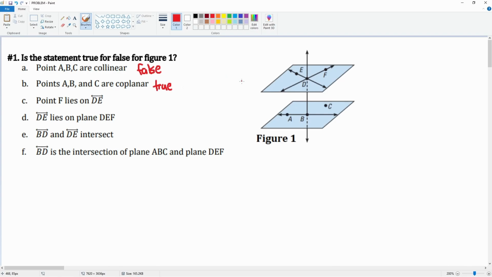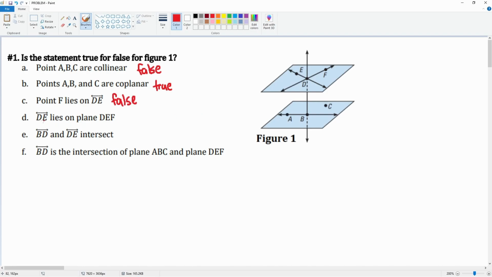Point F lies on line DE. So let's make line DE this green, and then point F is right here. Point F is not on that line, so here we can say that this is also false.